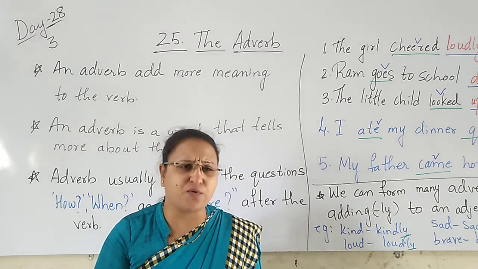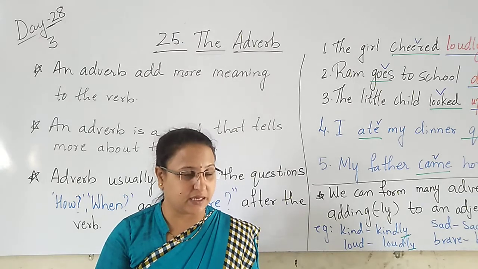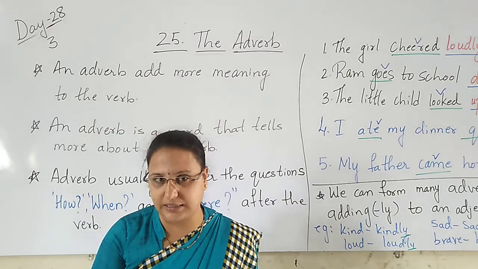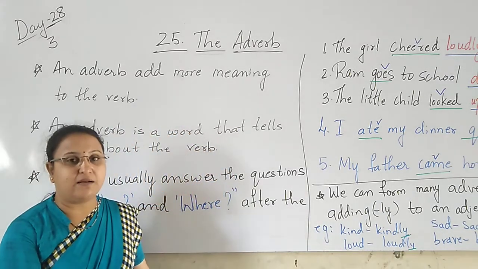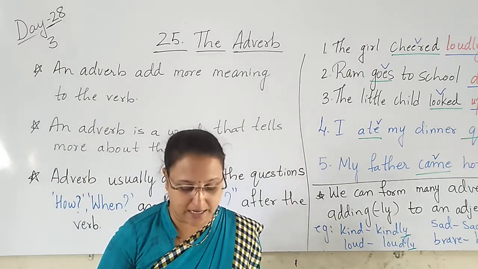Our soldiers fought bravely for our country. So like this way we can add ly to the adjectives to form the adverbs.